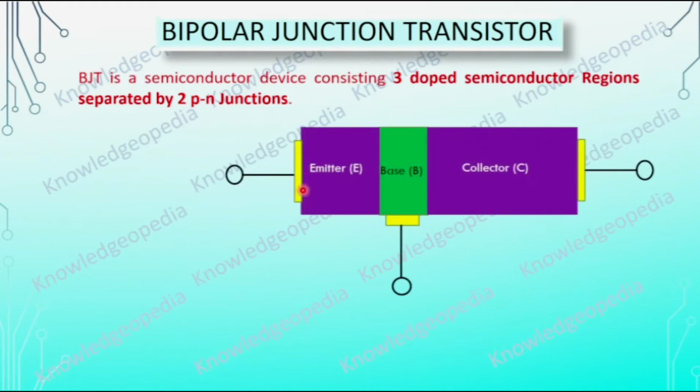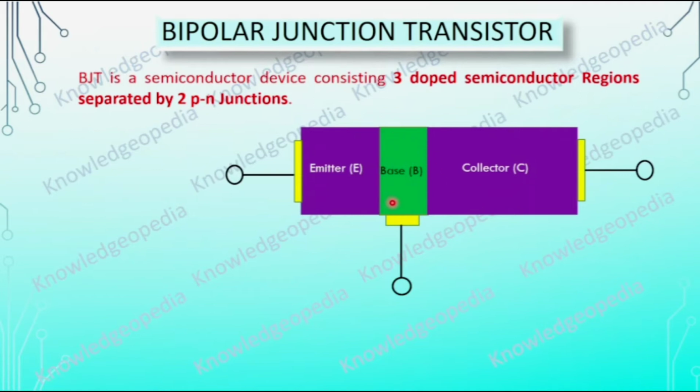Here is the structure of a BJT. As told, it consists of three doped semiconductors. Here the blue ones are two doped semiconductors, and in between, the green one is the third. The first and third are of the same type, and the middle is of the opposite type.